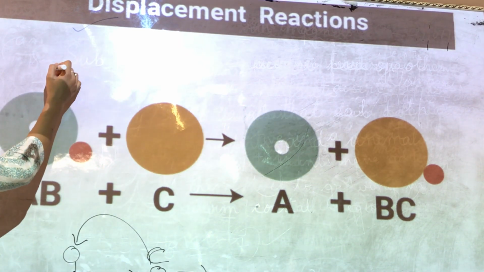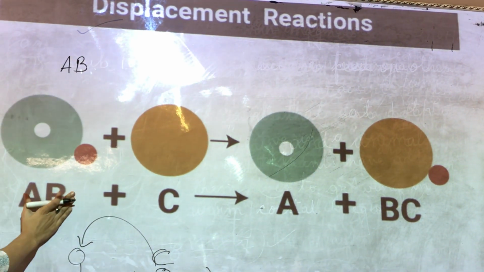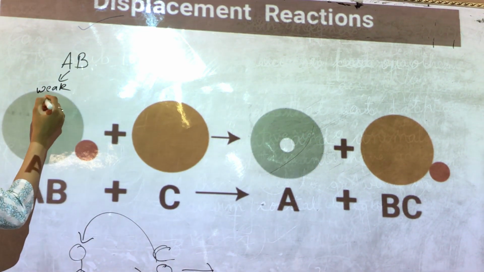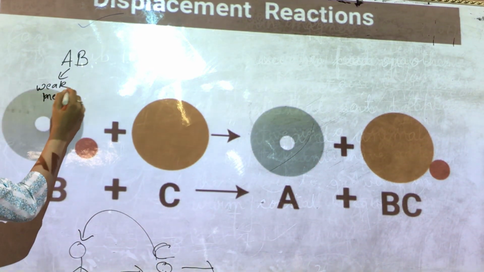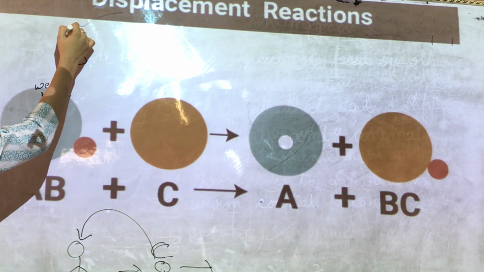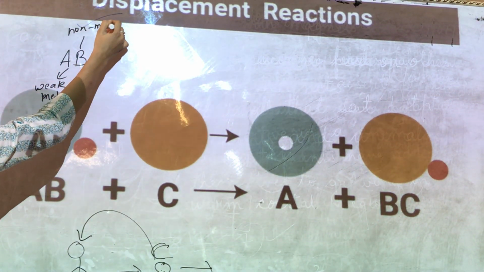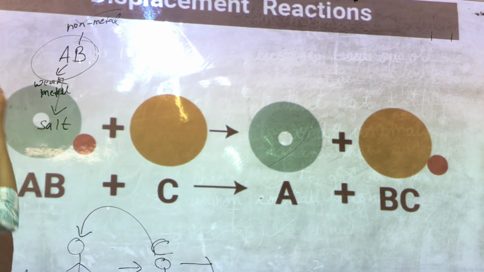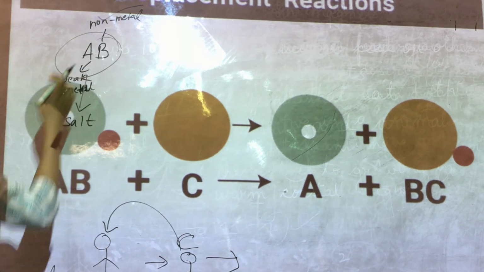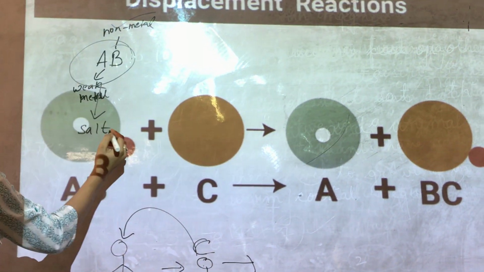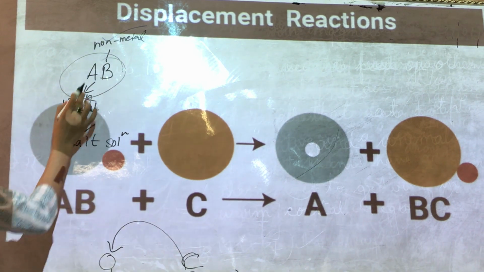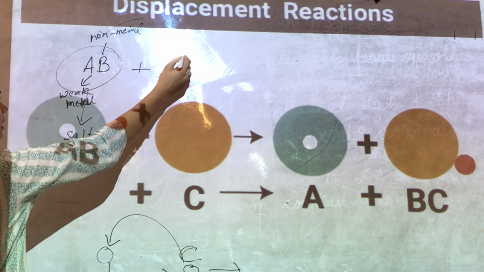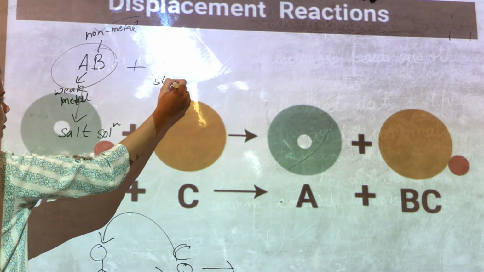But here in chemistry, if we say AB, A is a weak metal and B is a non-metal. They both combine and form a salt. We remember that in a neutralization reaction, when a metal combines with a non-metal, they form a salt. So this is a salt solution where A is a weak metal, and here C is always a strong metal.